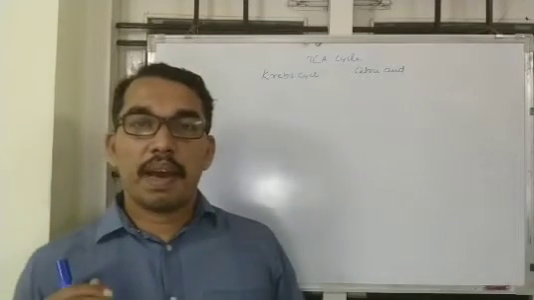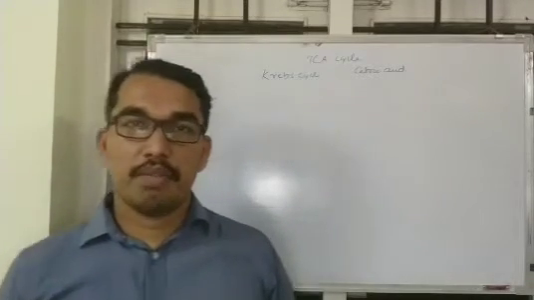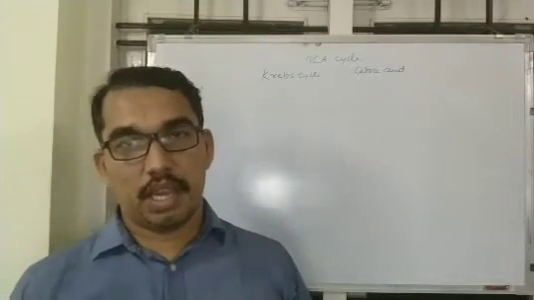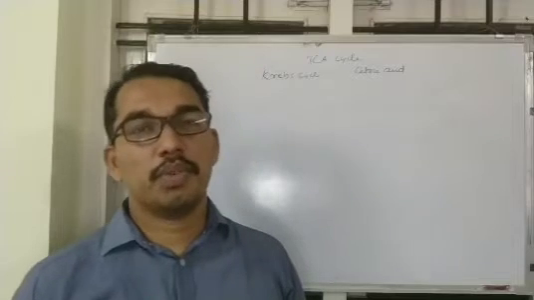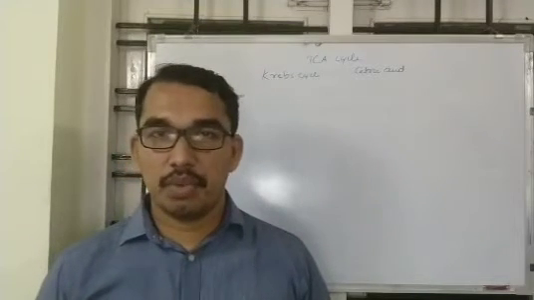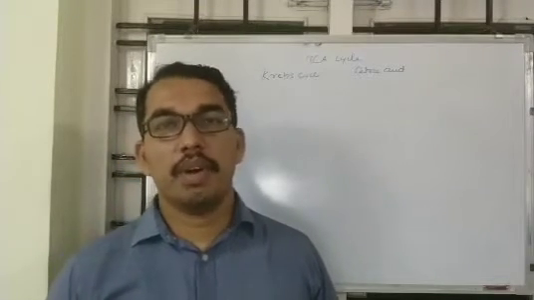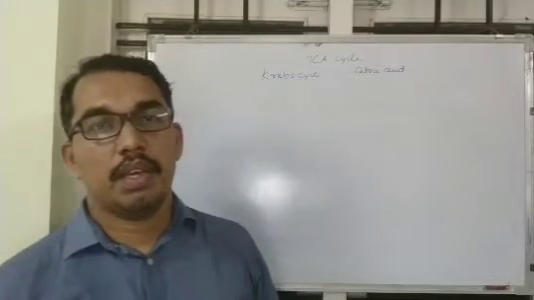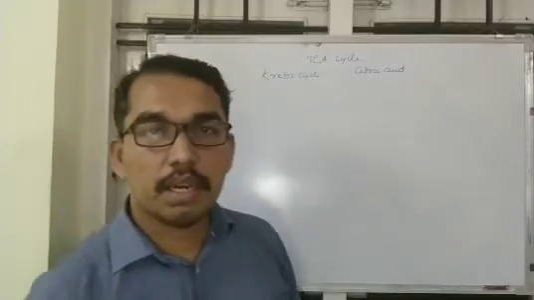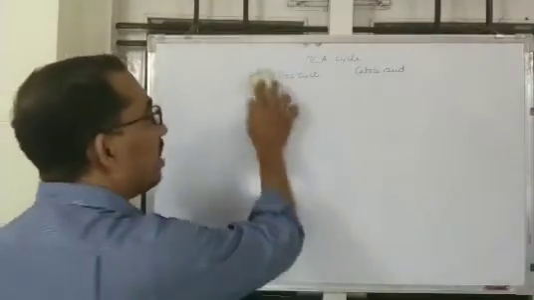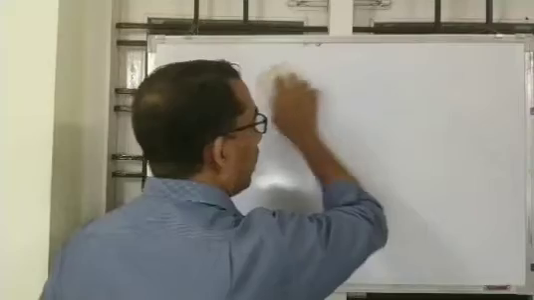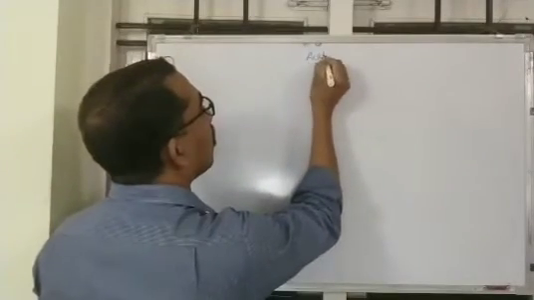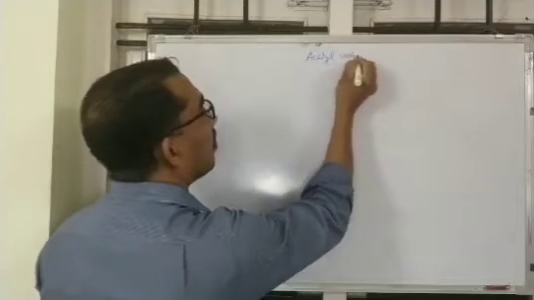This is the final oxidative pathway for carbohydrates, fats, and proteins. This pathway gives reducing equivalents like FADH2, NADH, and 1 GTP, which is equivalent to 1 ATP. Coming to the citric acid cycle, it starts from the compound acetyl-CoA, acetyl coenzyme A.